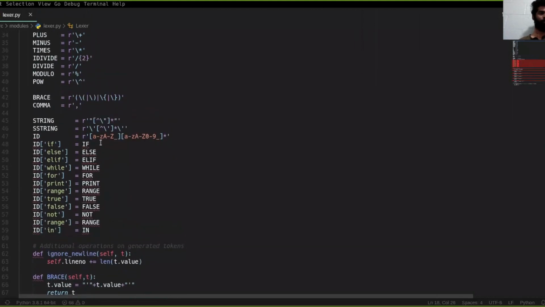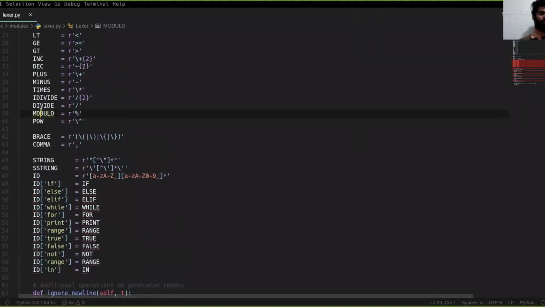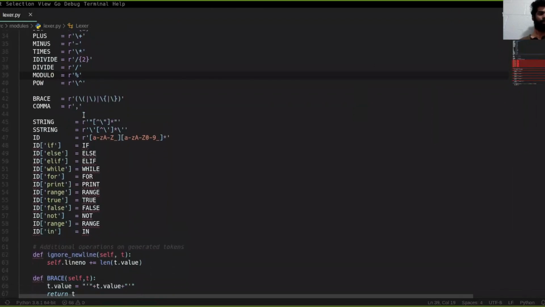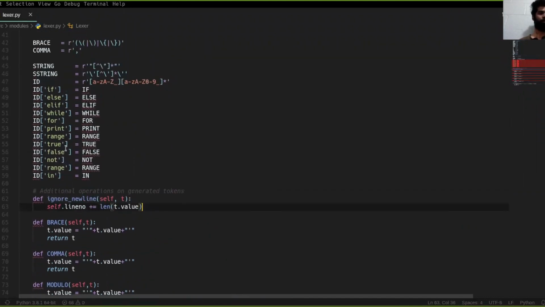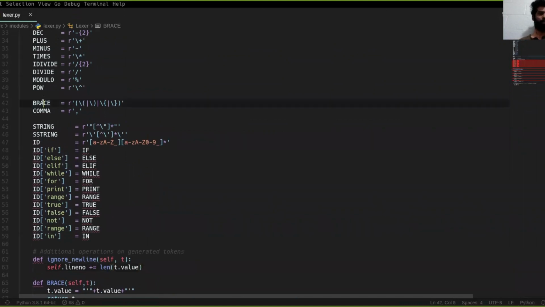The advantage of using names for these tokens is that you can do some additional operations on the generated tokens, as shown here. For example, for the brace, in the token list we need single quotes surrounding this brace, but the lexical analyzer only generates the brace as a single token.